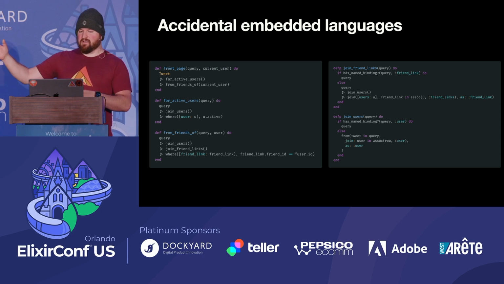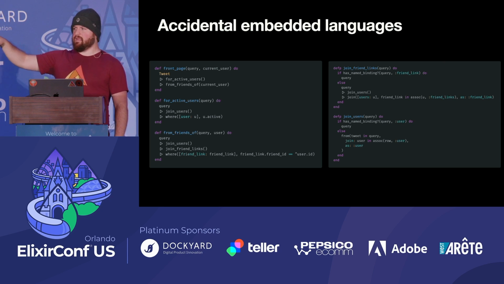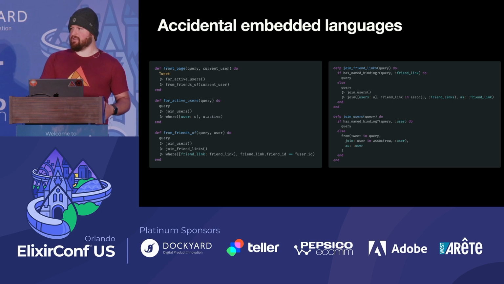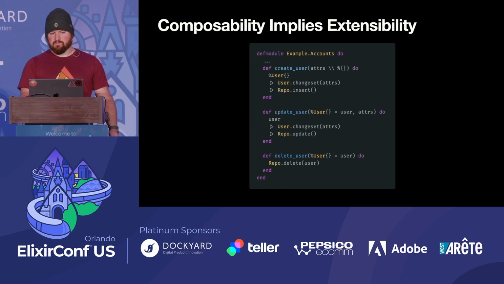And we refer to them in this from friends of, right? We say, give me where the friend links align with this particular user ID. And that's a language. There's semantics there. Friend link means something in this context, but maybe you have a lot of different ways to be related to a specific link, friend link, or anything like that. And so this is an example of how people can't just come and work on this. They have to know things.